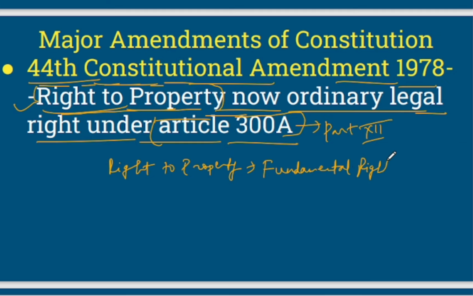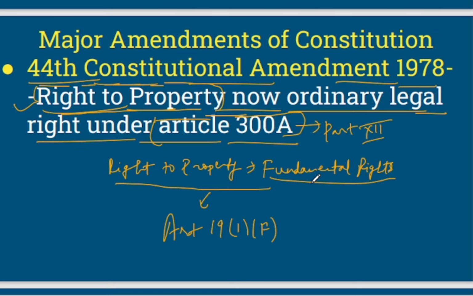That also becomes equally important to know. So it was a fundamental right under Article 19 clause 1 sub clause F, and it was a fundamental right under Article 31 as well. So these two articles are important to know.